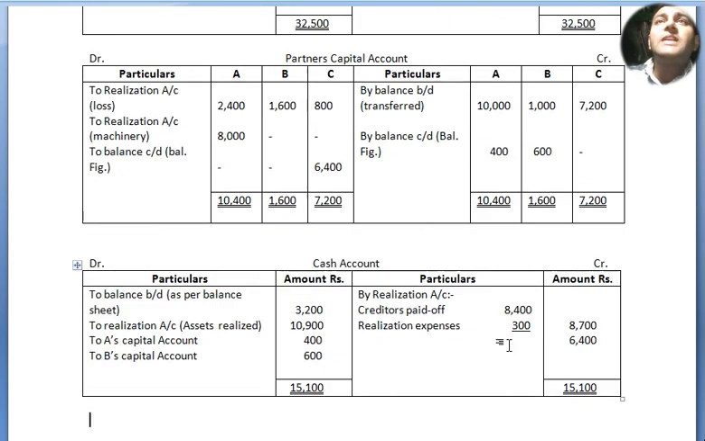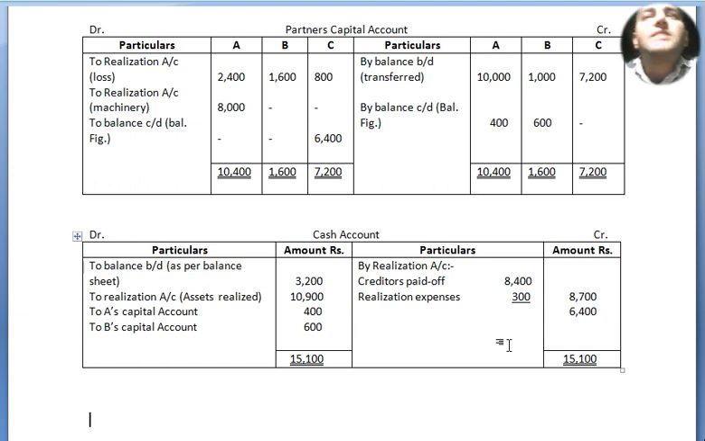As we are in class 12, we start our partners capital account with balance brought down, and transfer 10,000, 1,000, 7,200 by realization loss account. Loss will always be debited to the partners capital account. Even if it is a revaluation, it also goes to the debit side. As I have already said, this is similar to the revaluation account.